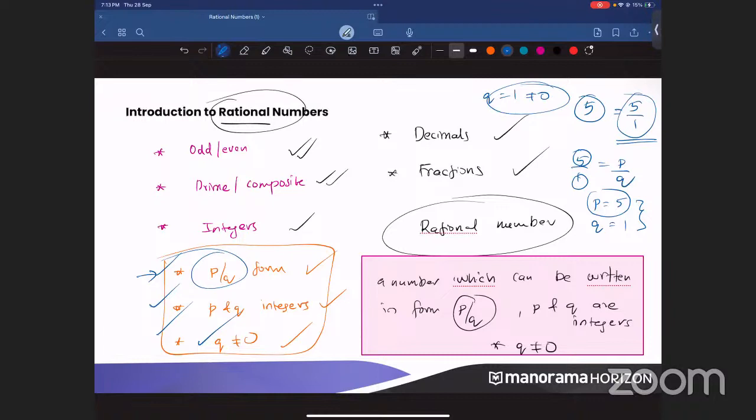But when we talk about a rational number, when we have to say it is a rational number, that means we have to write it in which form? P by Q form. So when you write it in the P by Q form, then you have to look for the second condition. That is, P and Q are what? Integers. Second condition. And what is the third condition? The denominator should not be equal to 0. Clear? So 5 is a rational number. So can we write 5 is a rational number? Yes. So 5 is a rational number.